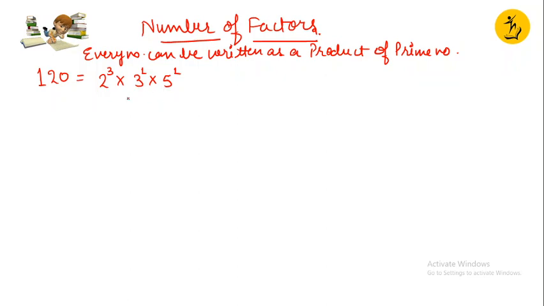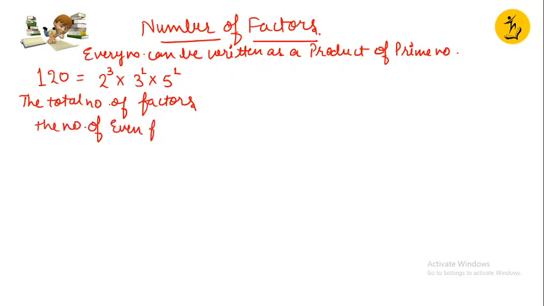So now I want to calculate the total number of factors. I want to know the number of even factors. I want to know the number of odd factors. How can I know that?